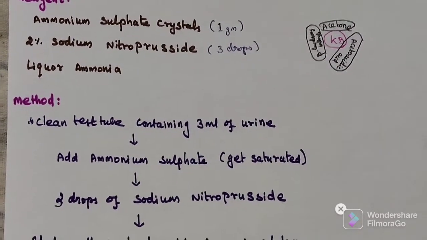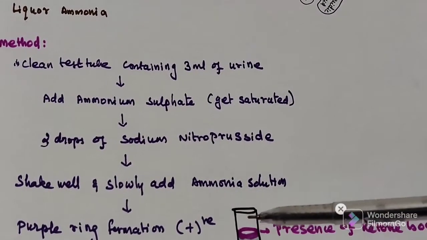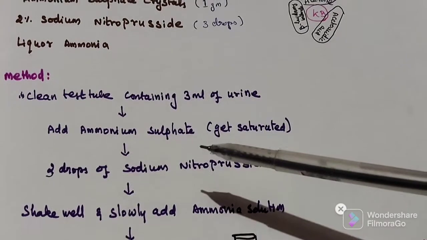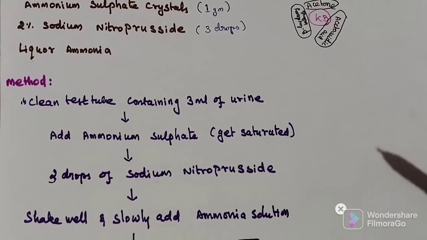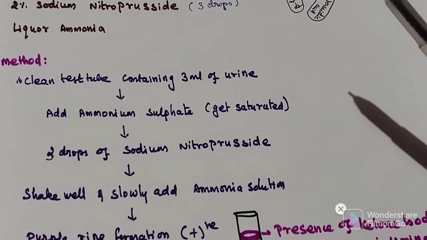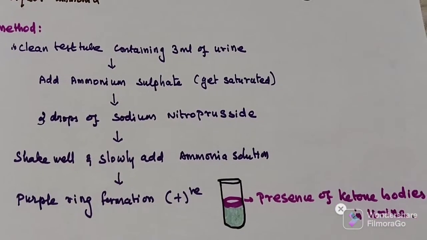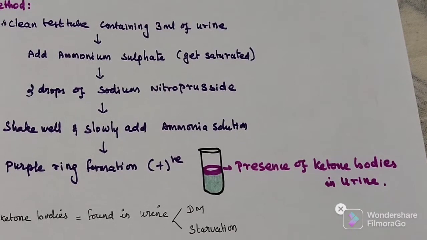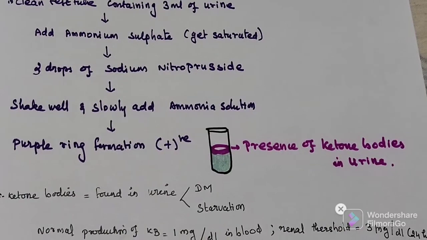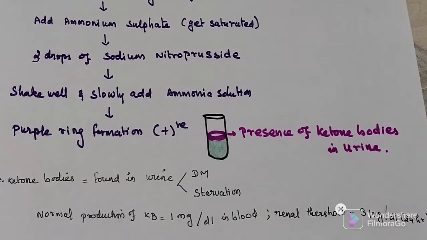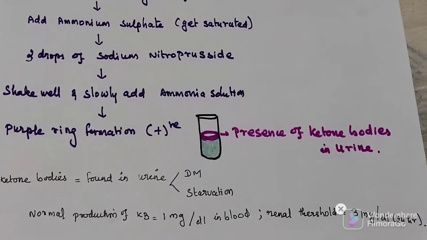Method: we take one clean test tube containing 3 ml of urine. After that we add 1 gram of ammonium sulfate, then 3 drops of sodium nitroprusside. Then we shake well, then slowly add ammonia solution. A purple ring forms, indicating the presence of ketone bodies in urine. Ketone bodies are found in urine in two conditions, diabetes mellitus and starvation. We already know the normal level of ketone bodies is less than 1 mg per deciliter.